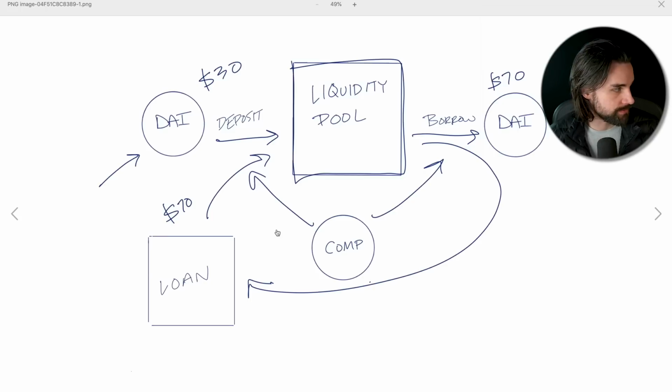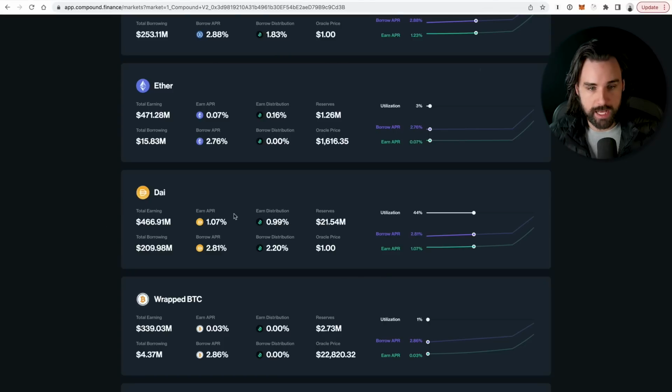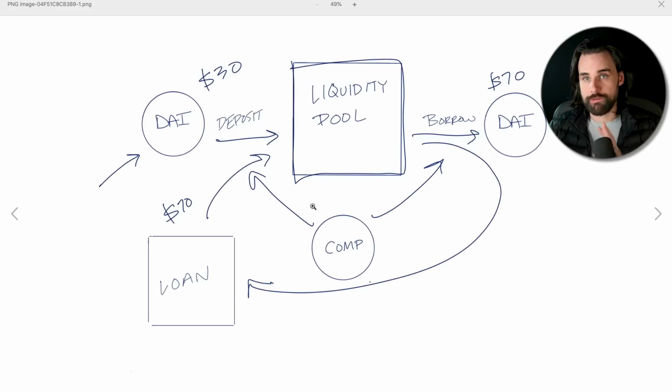But you take $30 of DAI, okay? You put it into the application. It's going to earn 1.07% APR in DAI itself. That doesn't really matter. We'll see that in a second. But this is going to earn this many COMP tokens, all right? But then the next thing you're going to do is go to a flash loan liquidity pool, and you are going to borrow $70 worth of DAI, okay? So you're going to take $30 of your own money. You're going to borrow $70. You're going to combine those two to make $100 deposited into the application, all right?